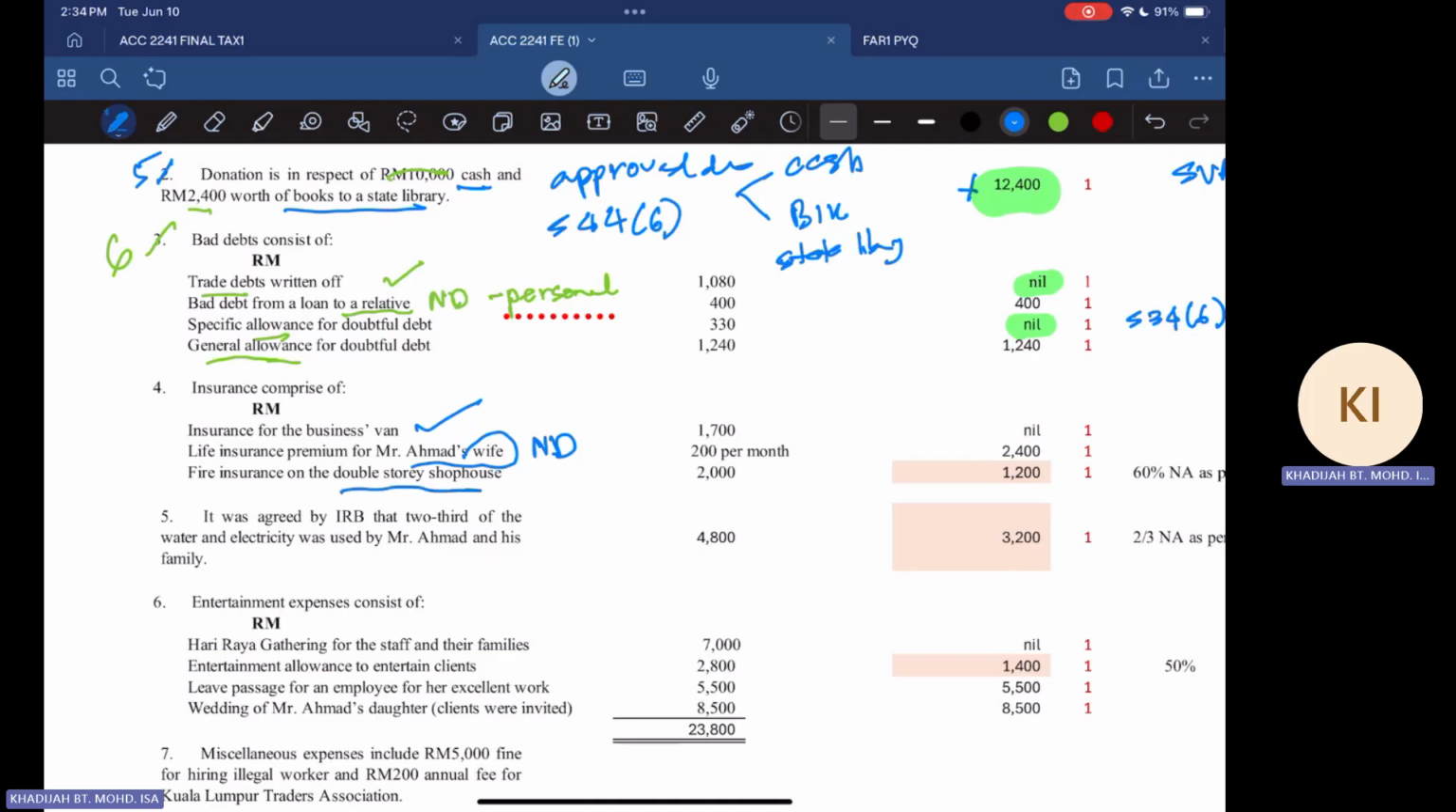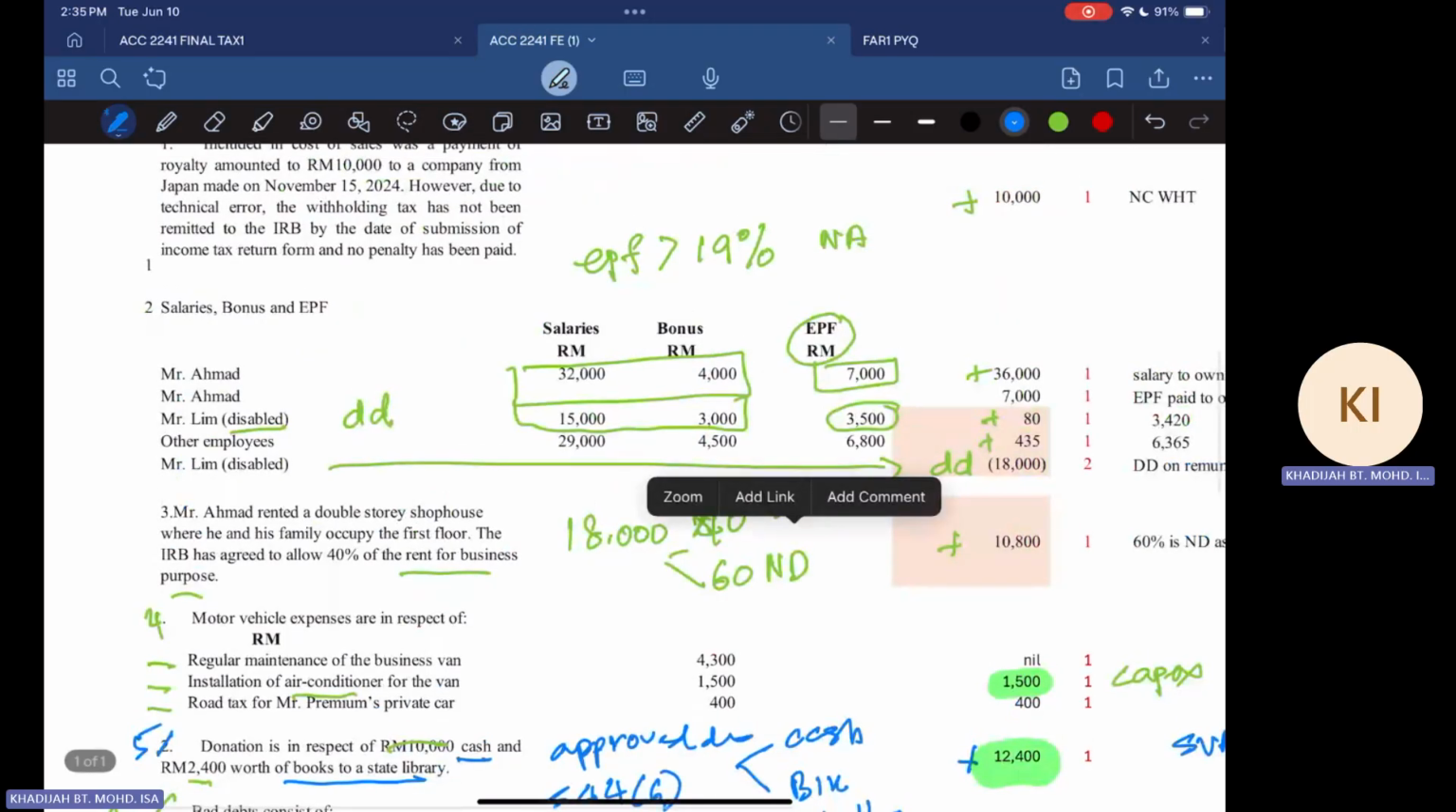So first thing, let's go. Okay, this one, the first one is nil, no adjustment, because it's a business expense. But the second one, Mr. Ahmad, is also not allowable, because that one is a personal expenditure. Any expenditure for Encik Ahmad, family, or any relative that is personal is non-deductible. But the third one, we have the fire insurance for the double storey shop house. So remember that for this double storey shop house, the expenses incurred, 40% is for business, 60% is for the family. So the 60% is not allowed.